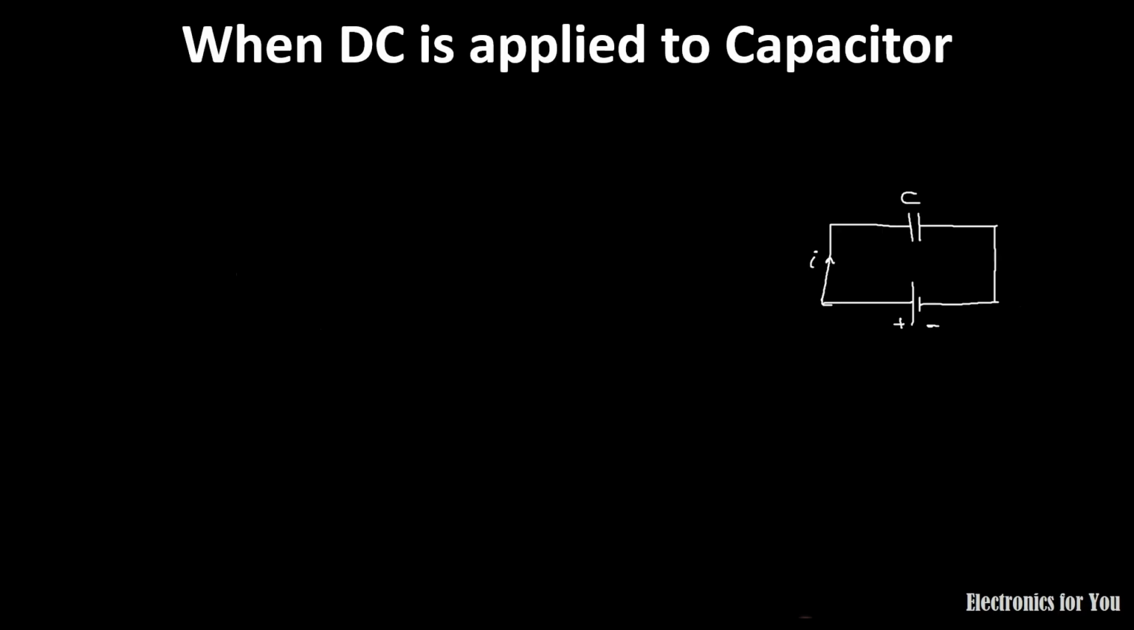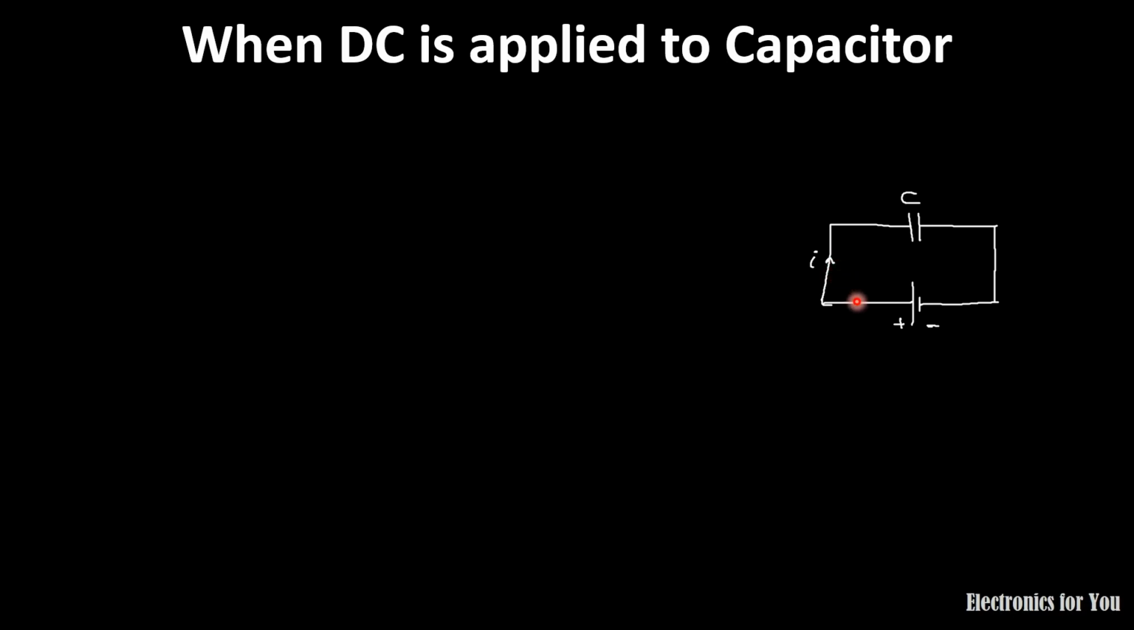AC through pure capacitor, that is AC in a purely capacitive circuit. Before applying AC to the capacitor, let us talk about what will happen if a DC supply is applied to a capacitor. Now consider this circuit. Here we have applied a DC supply to a capacitor and let the current I be flowing through the capacitor.